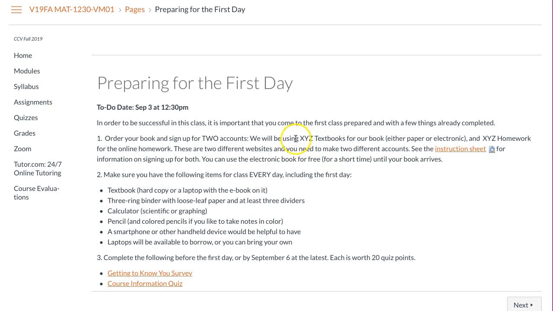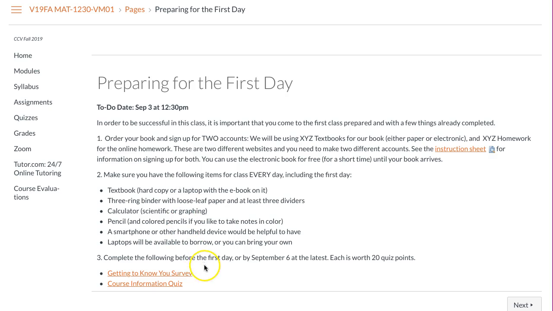So here is how to get your textbooks and sign up for online homework. You need to do that before class starts. You also need to make sure that you've got your textbook. Please bring a 3-ring binder, a calculator, pencil, some sort of a smartphone we may be using once in a while, and laptops, we won't be needing to borrow them because we will have computers in the classroom.